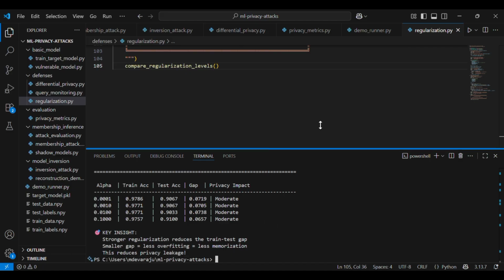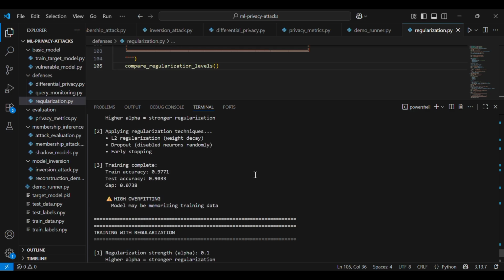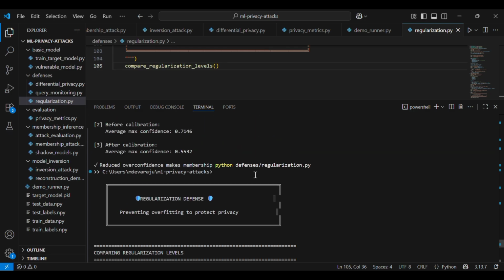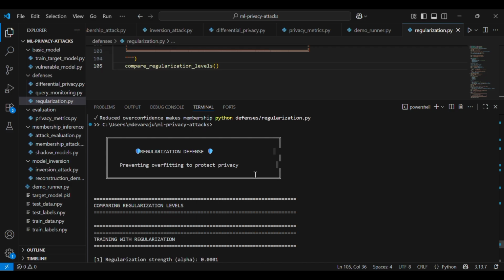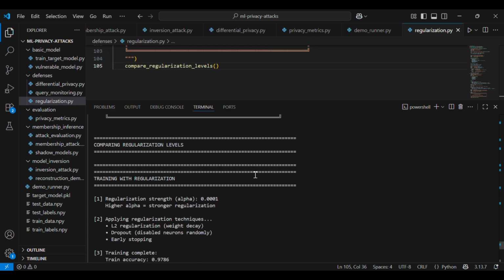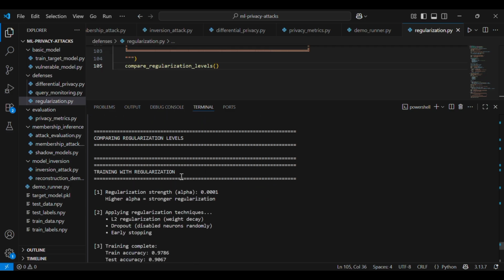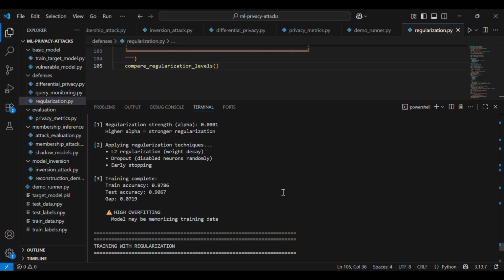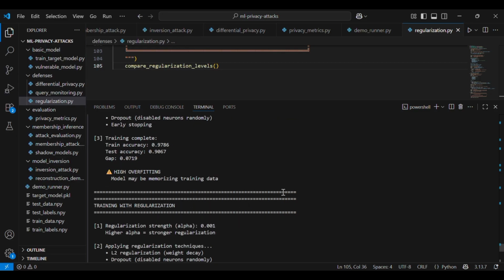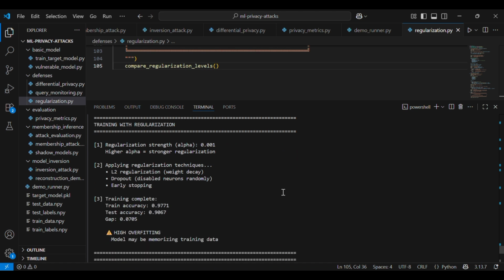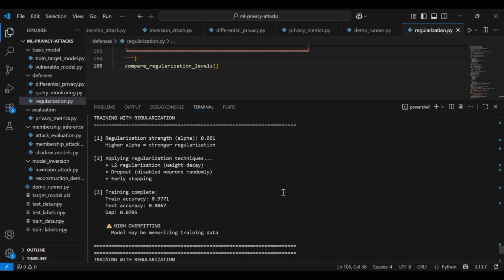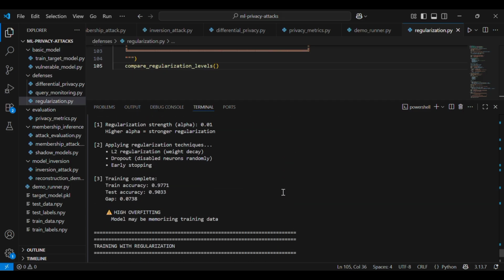All of these reduce the memorization. As you can see in the output, with no regularization we see a large train-test gap: around 94% training accuracy and 92% test accuracy. So that 2% gap is overfitting, memorization. As we increase the regularization strength, the gap shrinks. Strong regularization brings us down to around a 0.5% gap.